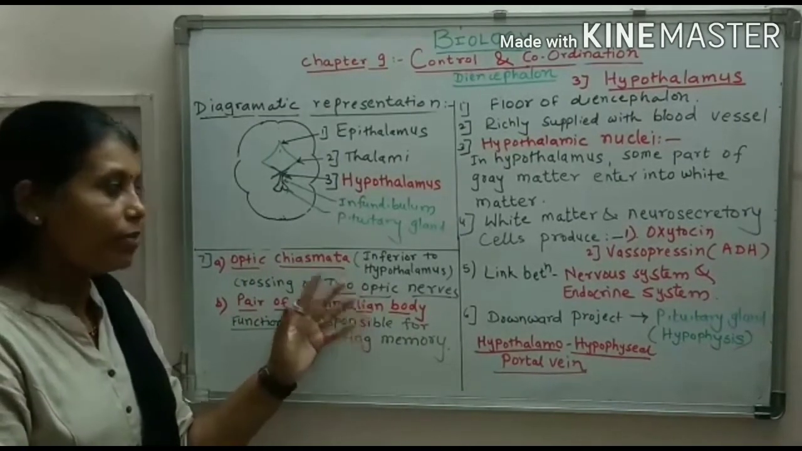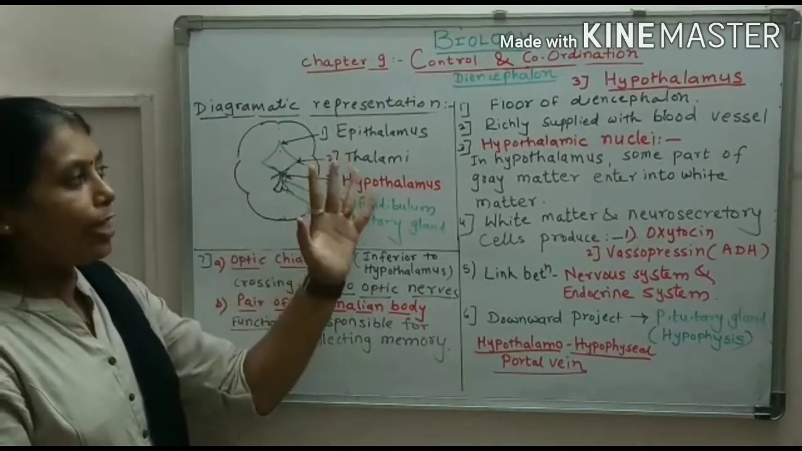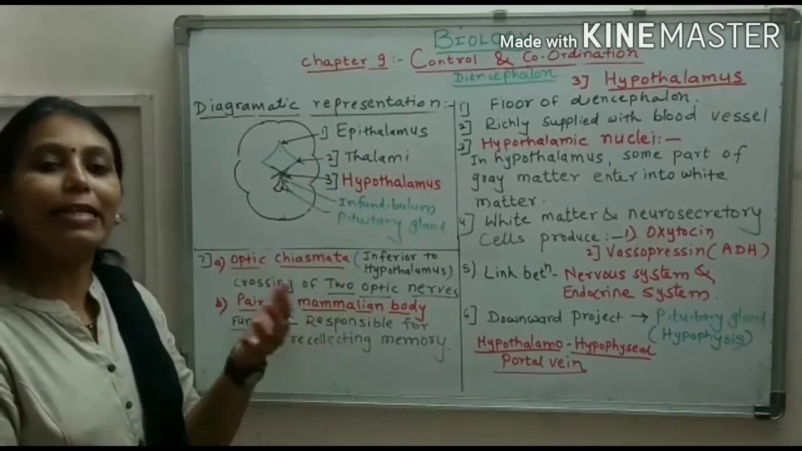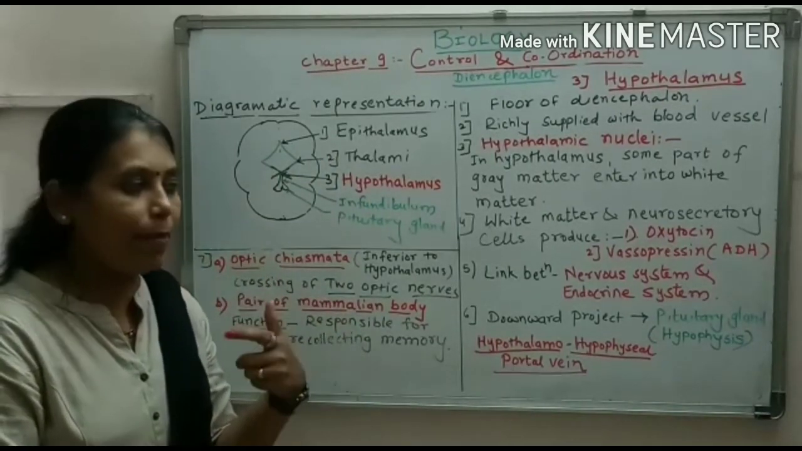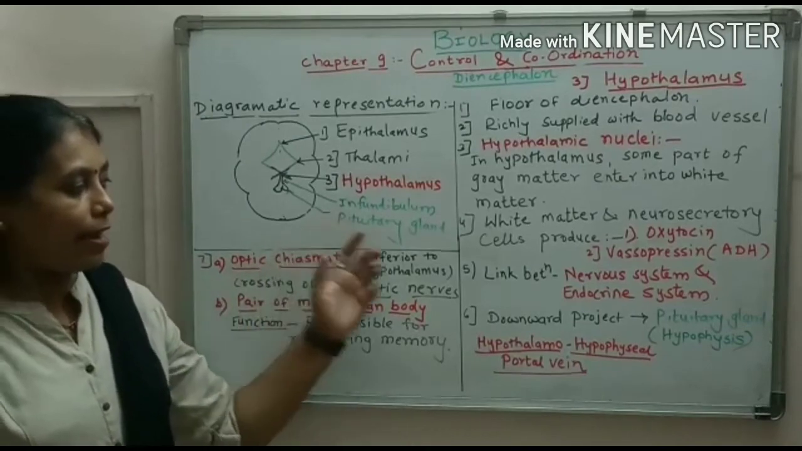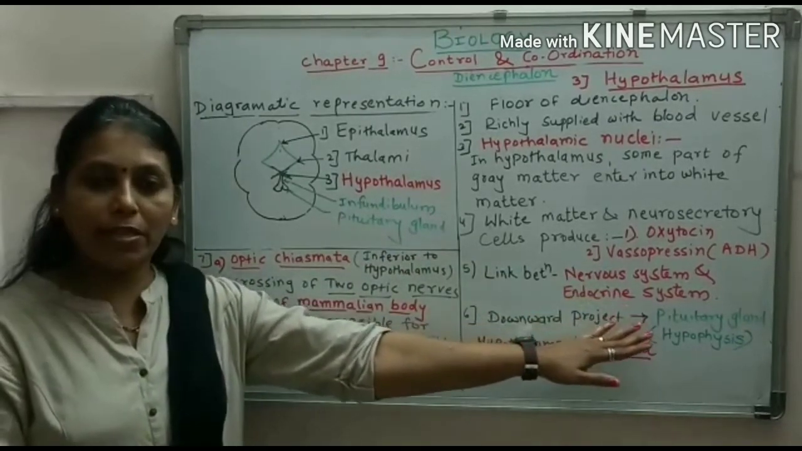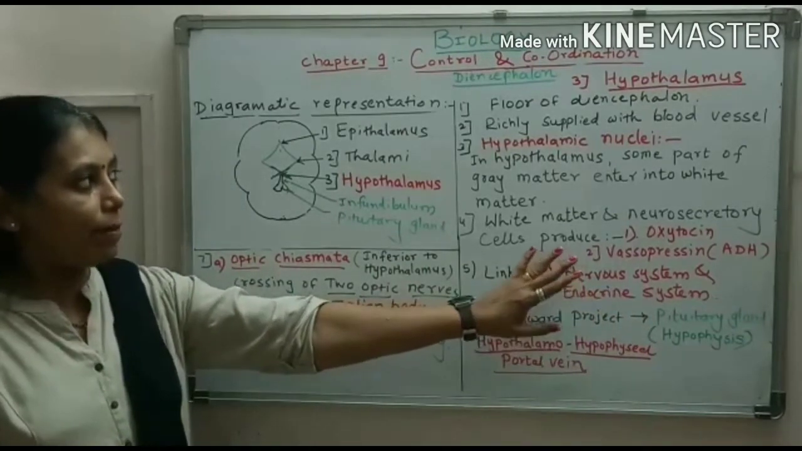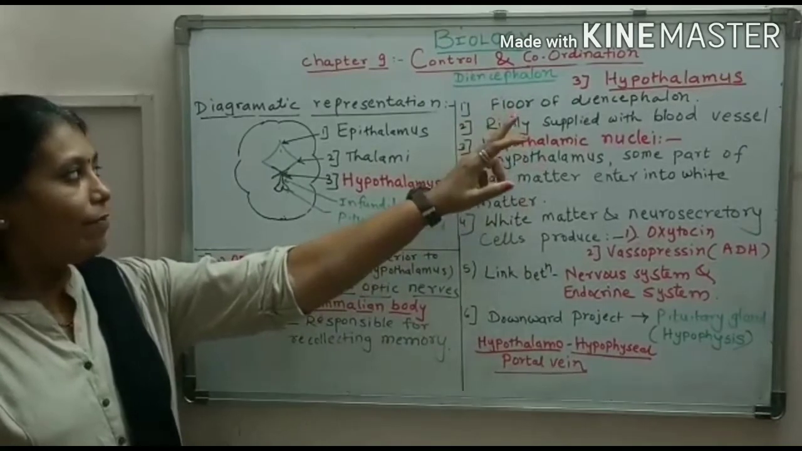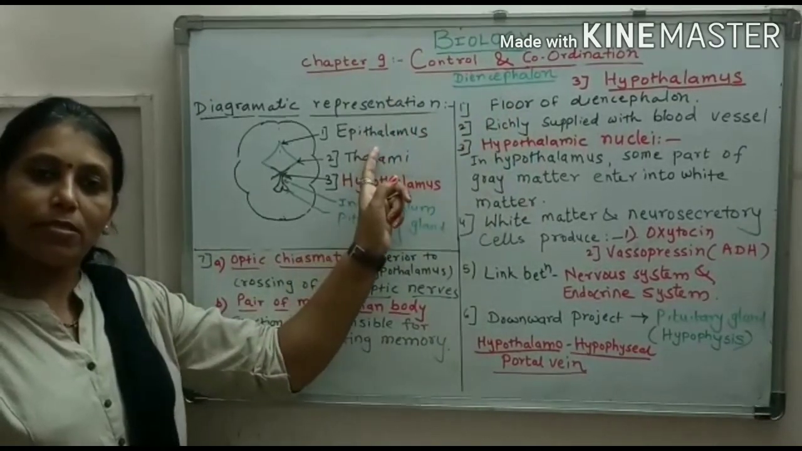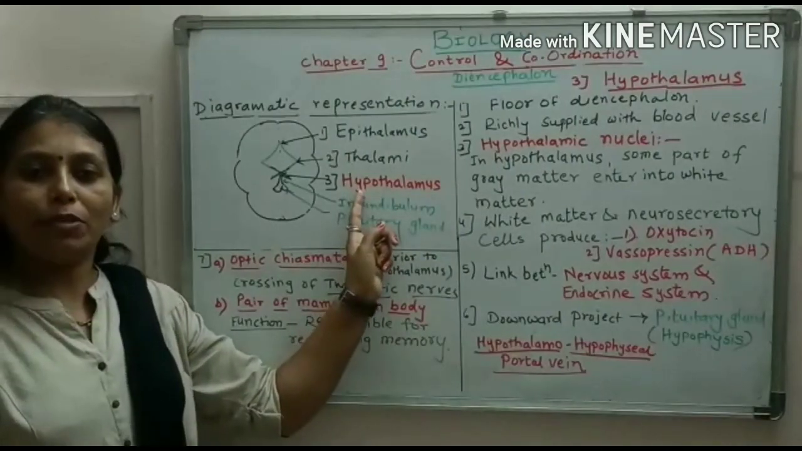So the optic chiasma and the pair of mammillary bodies, these two parts present in the hypothalamus, are very important. The hypothalamus itself is one of the important parts as it is richly supplied with blood vessels, and it also connects the nervous system and endocrine system. So here we have completed the structure of the diencephalon. The diencephalon includes the epithalamus, the thalamus, and the hypothalamus also.